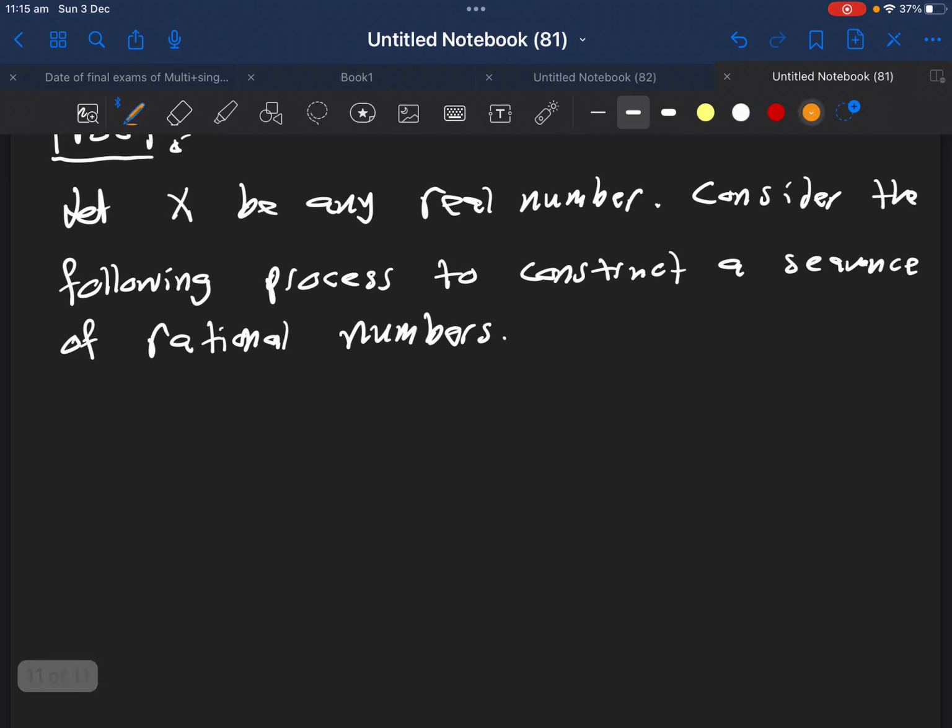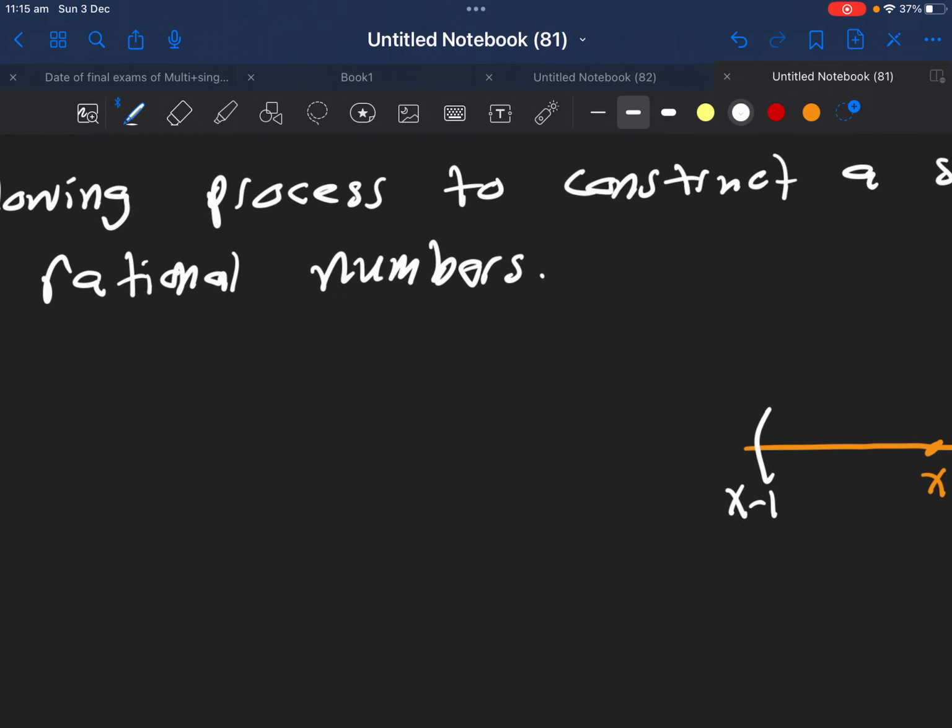First of all, we will take my x here in the middle, and I will create this interval by doing x minus 1 to x plus 1. So this is a general interval. If you want, I can write it down here. This is the interval x minus 1, x plus 1.